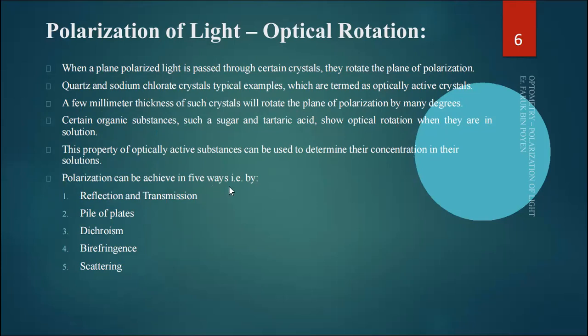Polarization can be achieved in five ways: reflection, transmission (refraction), pile of plates, dichroism, birefringence, and scattering.